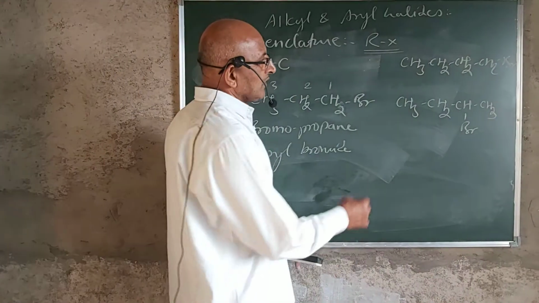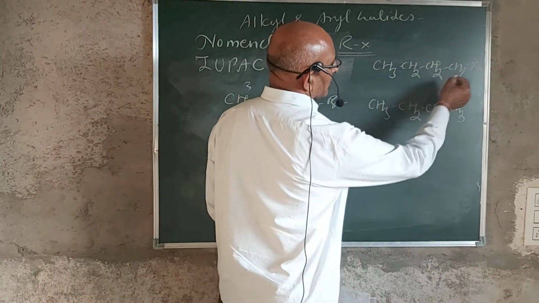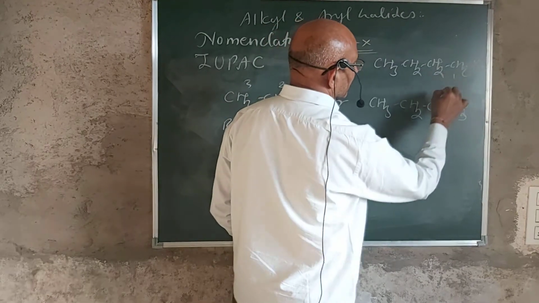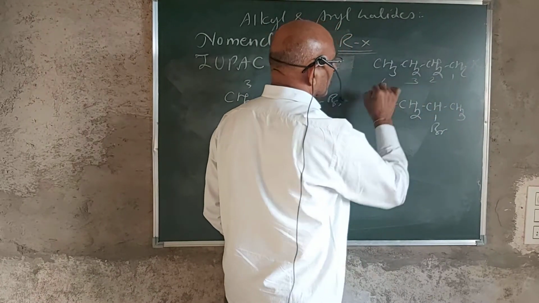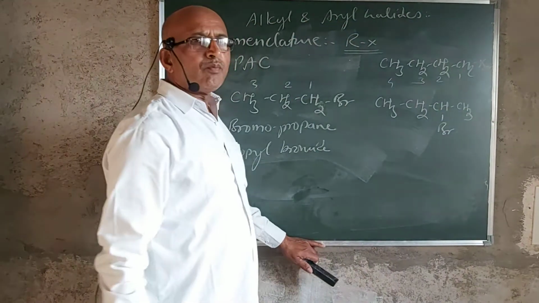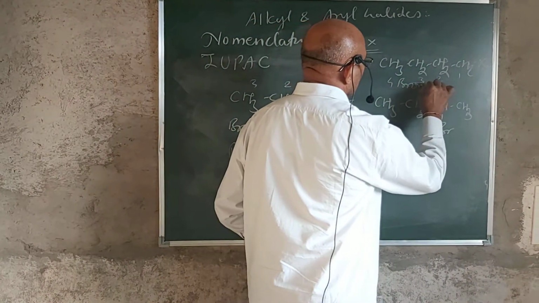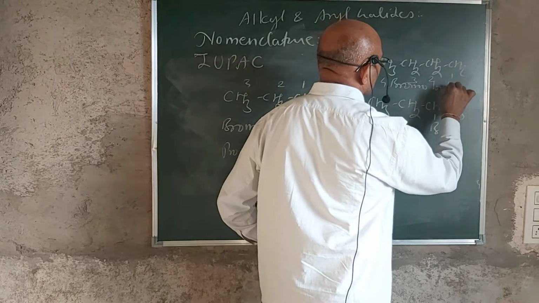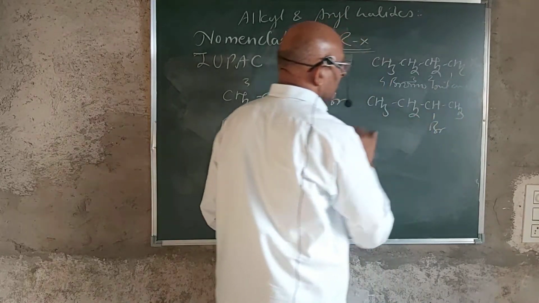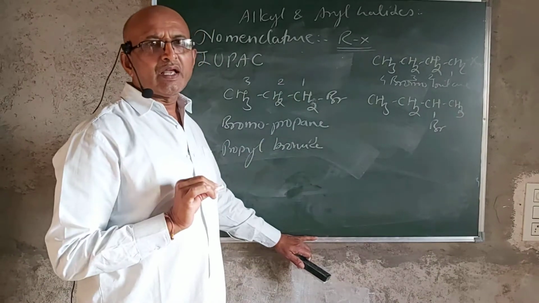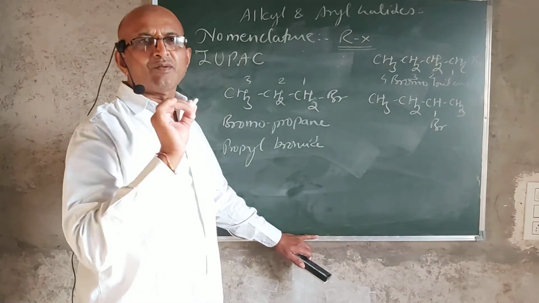If we start giving the number, when it is at an end, at a terminal, it's designated as 1, 2, 3 and 4. So we will say it's bromobutane. We will call it bromobutane. But in this case, now we want to give the name. So the number 1 cannot be assigned to the carbon which contains the bromine atom.